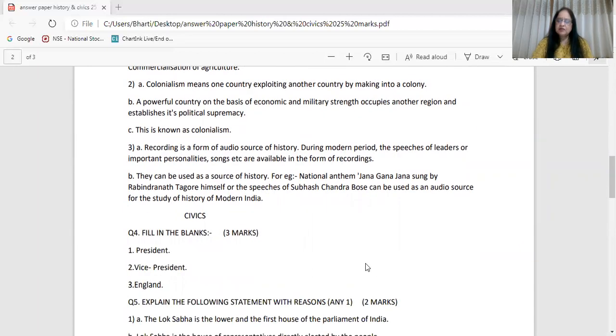Civics. First question, fill in the blanks. In the presidential system, dash is executive head. Answer is president. India's dash is ex officio chairman of Rajya Sabha. Answer is vice president. Third, parliamentary system of government developed dash England. All the correct? 3 marks.